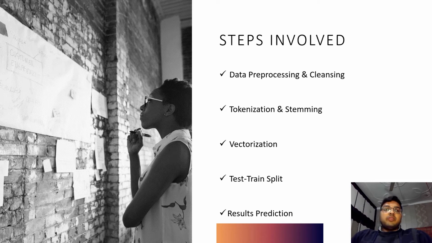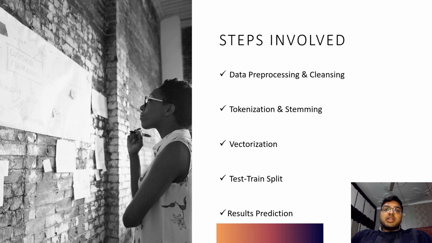The third step is vectorization. Vectorization is basically the conversion of word format into numerical format, which means we count how many times a word appears in the sentence. For example, "good food, good life". Here we can see that good appears 2 times in the sentence, food appears 1 time, and life again appears 1 time. So what vectorization does is count how many times a word is repeated. It gives only the numerical count of our words.